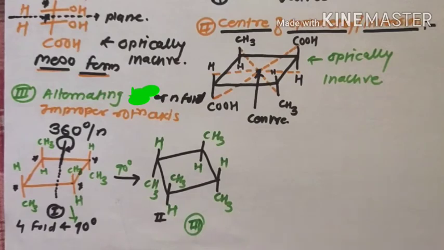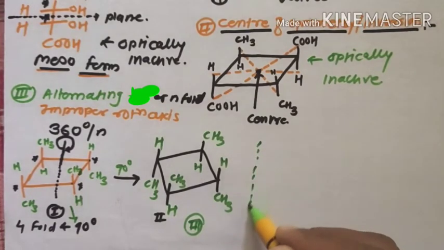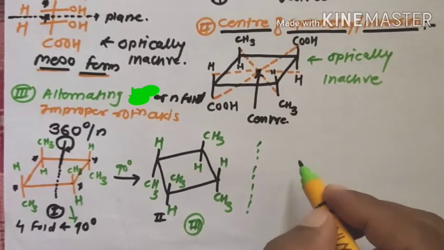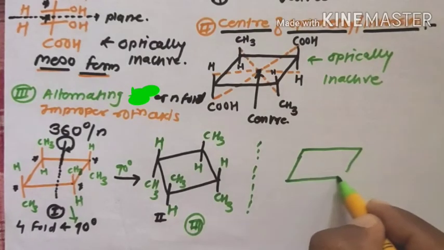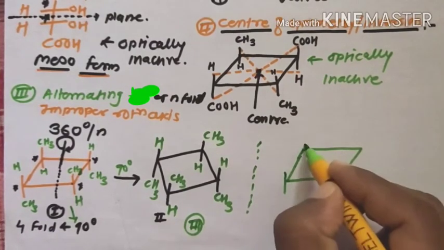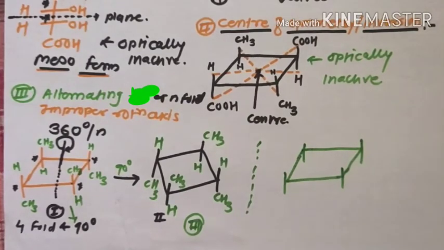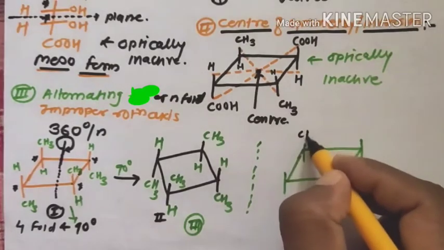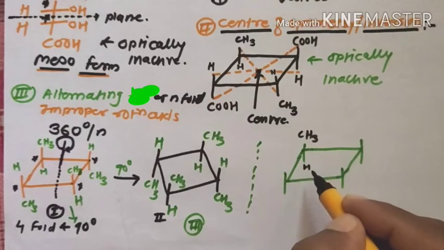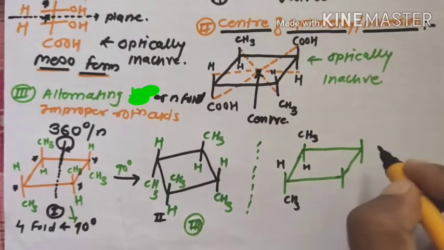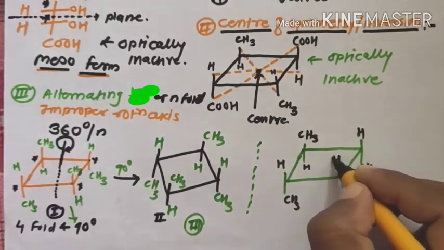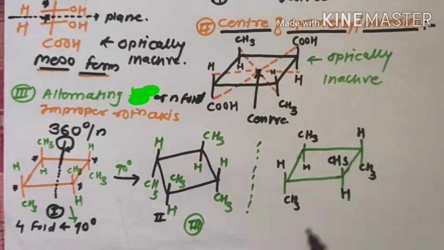the second molecule. If you take the mirror image of the second molecule, now the structure of the mirror image has these four groups on the cyclobutane molecule. Now the mirror image of these molecules: CH3, H, H, CH3, H, CH3, H. Now this is the third, the mirror image of these molecules.